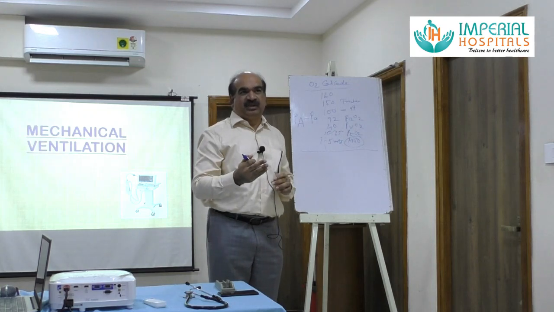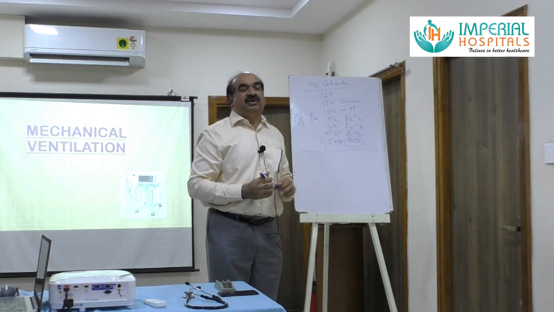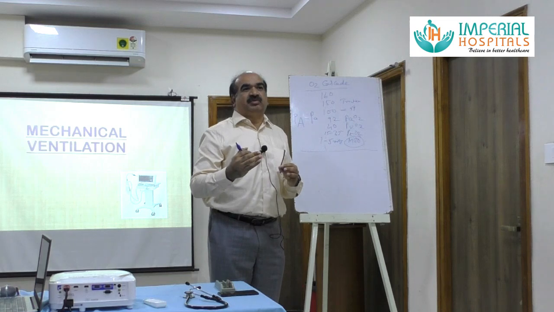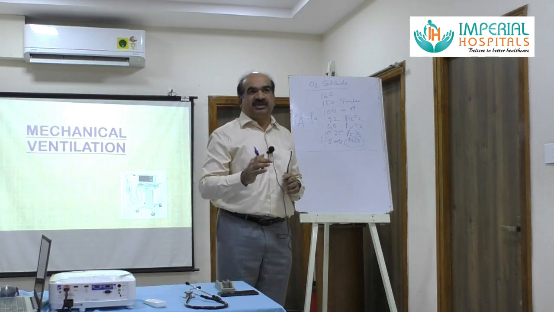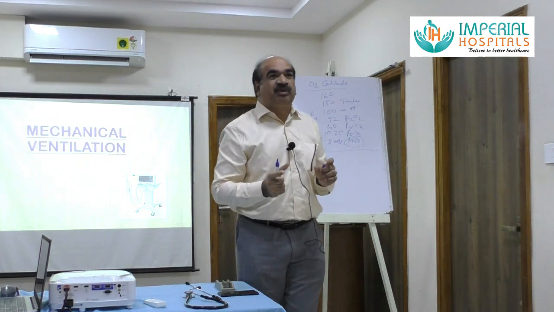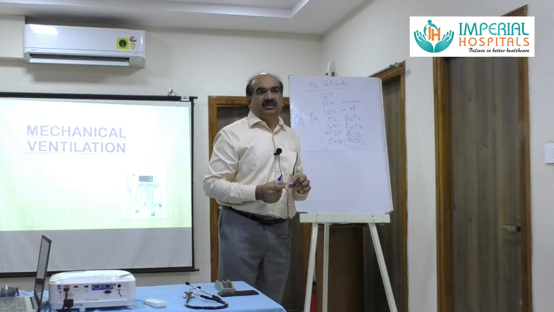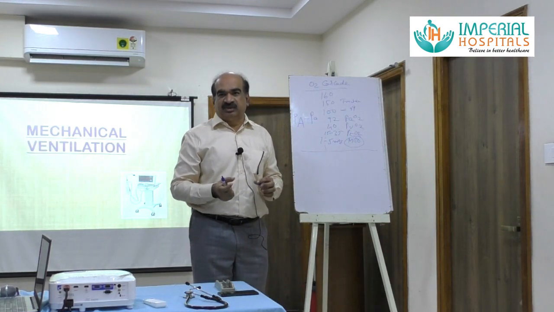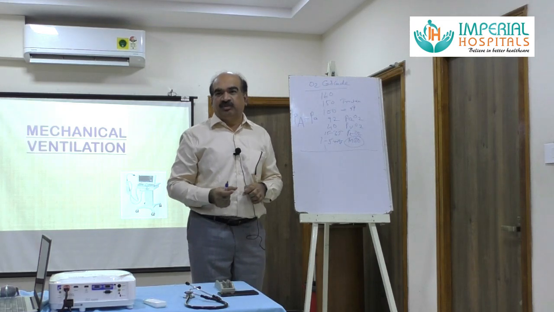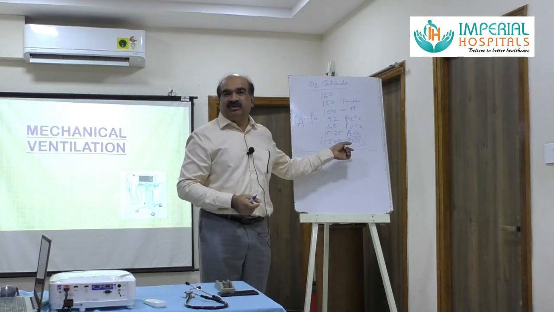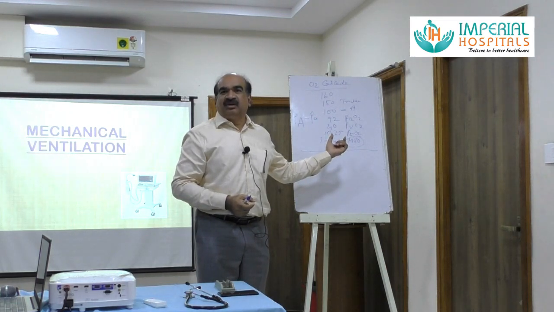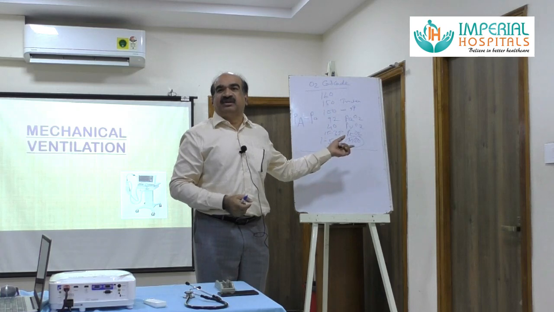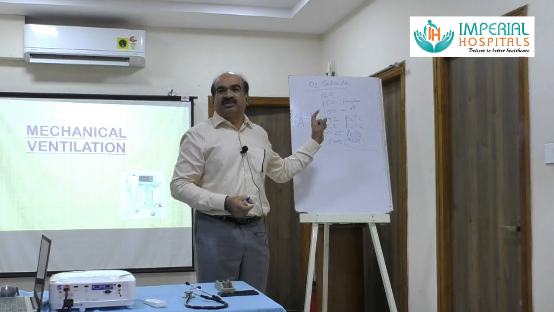FiO2 more than 60 is toxic to cells. We can't maintain FiO2 100% for more than a few hours or a few days. There will be a systemic inflammatory reaction. High oxygen is toxic to cells. Human cells prefer a low oxygen environment. We are microaerophilic organisms. In the mitochondria it is 5 mmHg, and in the interstitial tissues it is 15 mmHg. So cells prefer low oxygen because high oxygen pressure is toxic to the cells.